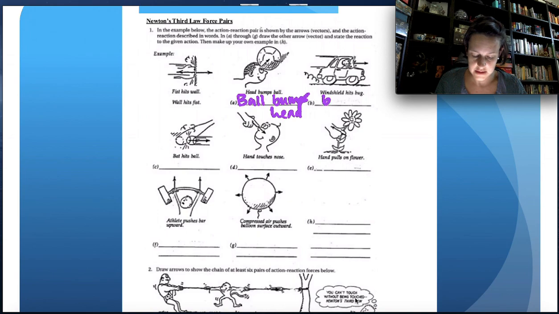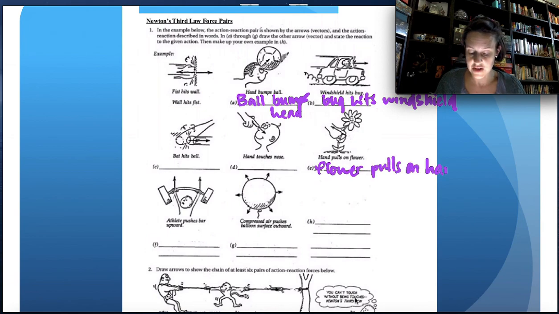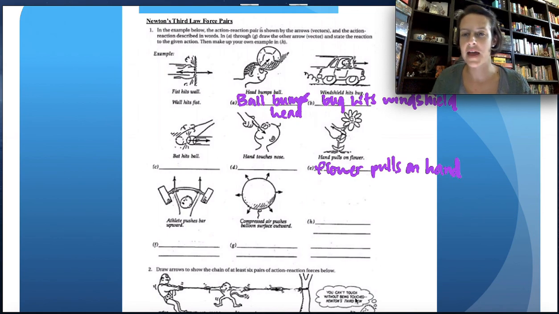Windshield hits bug, bug hits windshield. Hopefully you're seeing the pattern here. If we go straight down, hand pulls on flower, flower pulls on hand. So when you pick a dandelion, you feel that resistance, right? Your hand is pulling on the dandelion and the dandelion is pulling back on you.